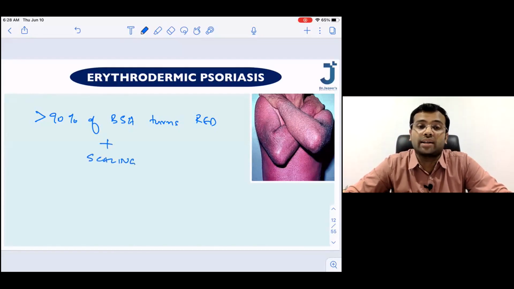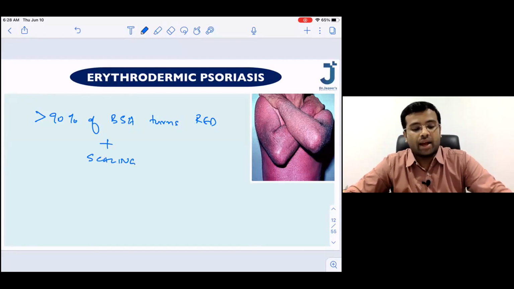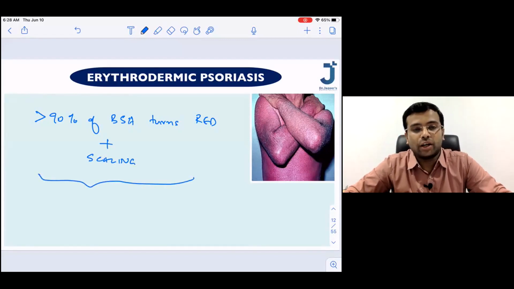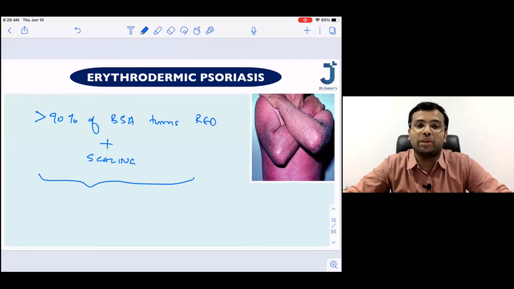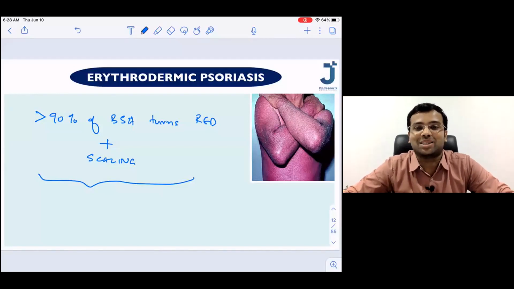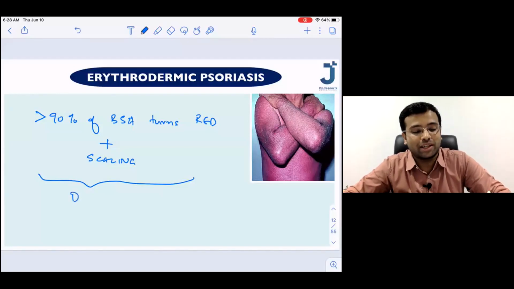And please remember, dermatology is considered to be a very cool subject. We tend to make people more beautiful or handsome, and we also take care of some itch. But there is rarely some emergency in psoriasis. So this psoriatic erythroderma is considered to be one of the dermatological emergencies.